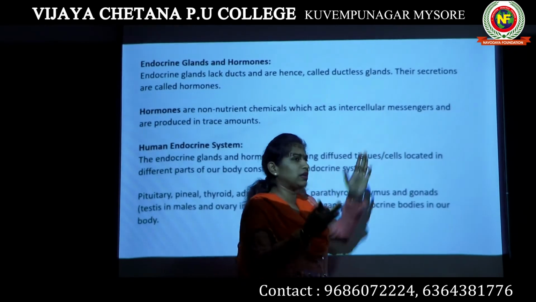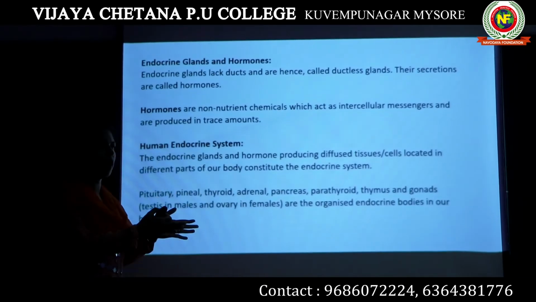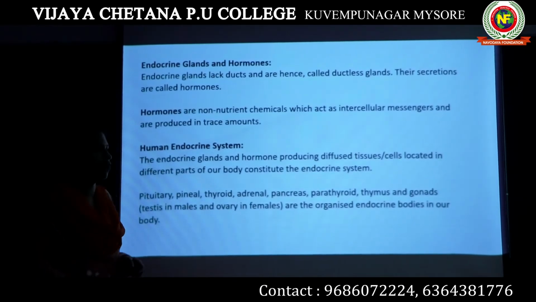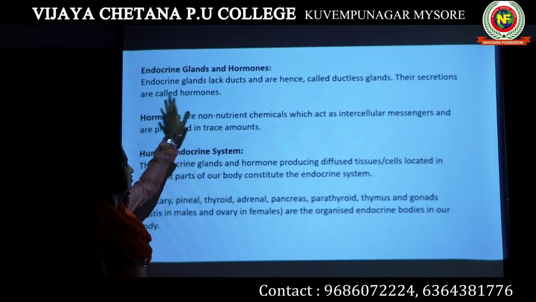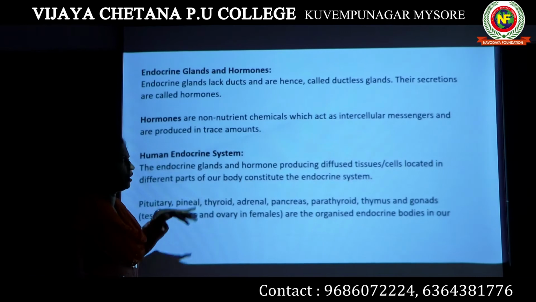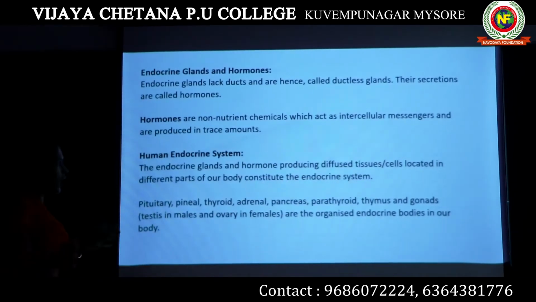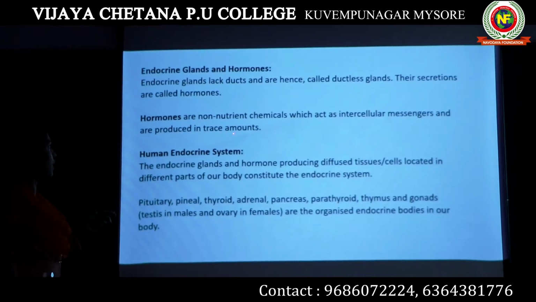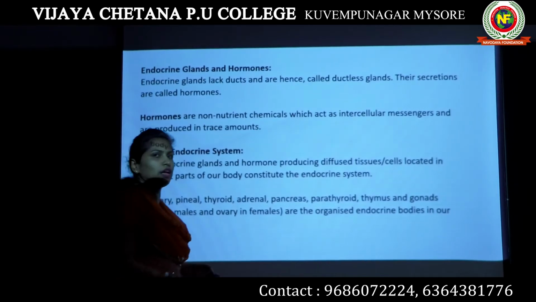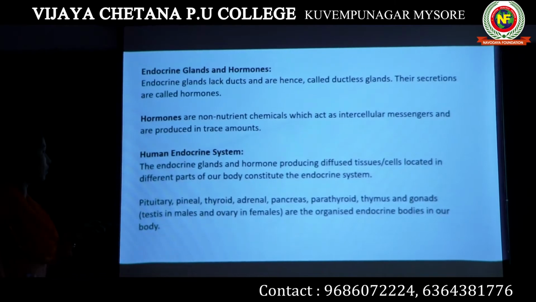That means it carries a message from one particular part of your body to another part of the body, and hormones are produced in trace amounts. They are not produced in larger amounts, they are produced in very, very minute quantity. That's why we say trace amounts.